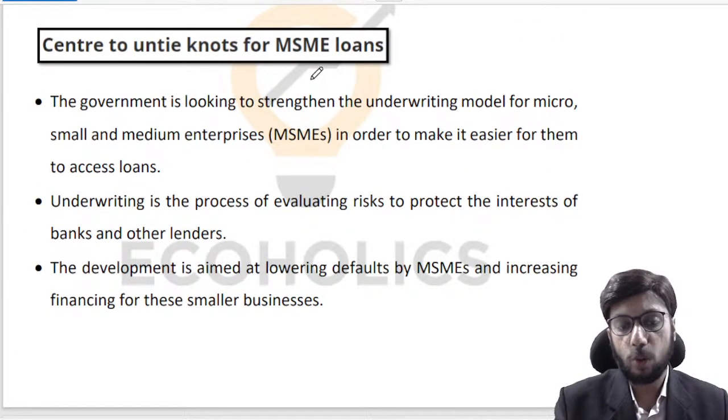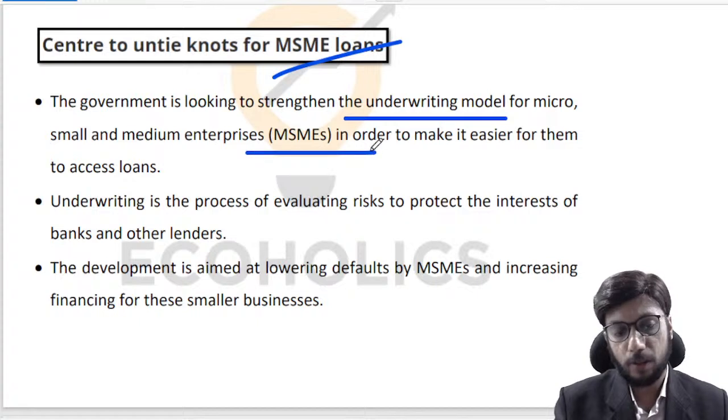So MSME loans is a big problem, okay, and government is trying to solve this problem. So government is looking to strengthen the underwriting model for MSME loans, right? Because we want these guys to be able to take loans.